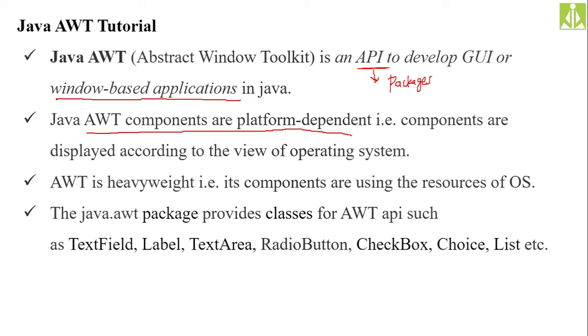The Java AWT packages provide classes for the AWT API, such as text fields, labels, text areas, radio buttons, checkboxes, choices, lists, etc. All these things we studied in HTML also, isn't it? To develop web-based applications, we studied all these things in HTML.